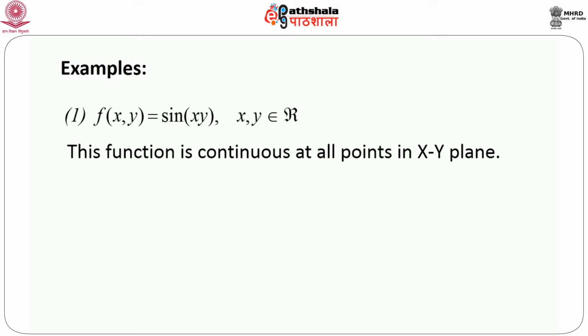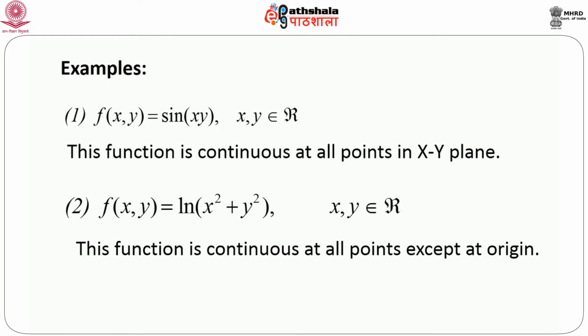Next, let us consider the function f(x,y) equals log of x squared plus y squared, where again x, y both belong to R, or jointly they belong to R2. And of course, this function is continuous at all points except at the origin, because when both x and y are 0, log of 0 goes to minus infinity, so it is not really defined. So we can say that the function is continuous at all points except at the origin.